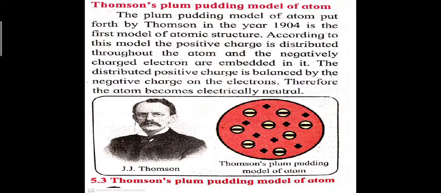The protons are positive charge and the negatively charged electrons are embedded into it. The distributed positive charge is balanced by the negatively charged electrons. So therefore an atom becomes electrically neutral. Means, according to this theory, the atom is neutral. Why? Because it consists of the same number of positively charged protons and negatively charged electrons.